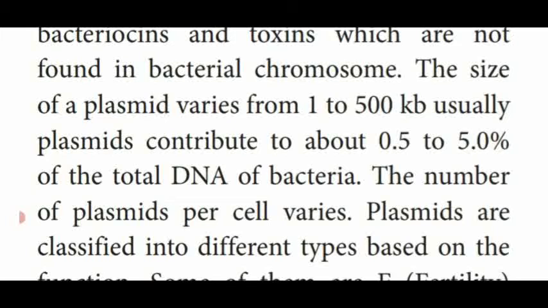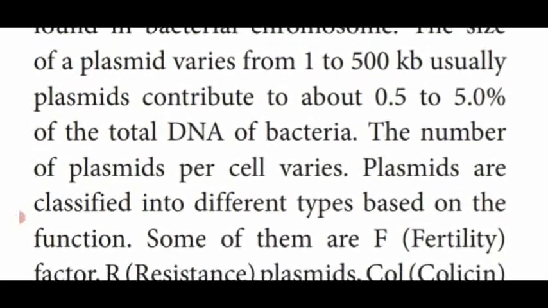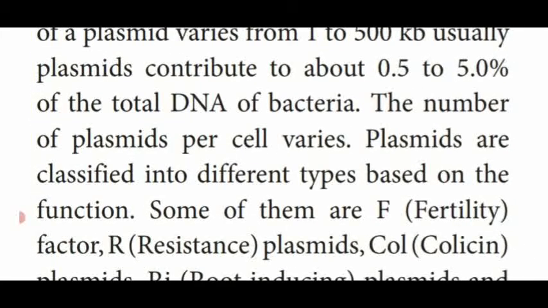That means at the center of the bacteria, they have the single-stranded coiled DNA chromosome. Besides that chromosome, they have the plasmid. That plasmid ratio is 0.5 to 5% of the total DNA of the bacteria. The number of plasmids also varies from cell to cell.